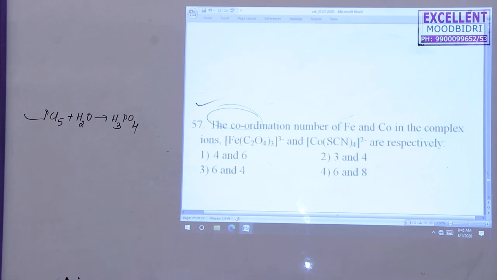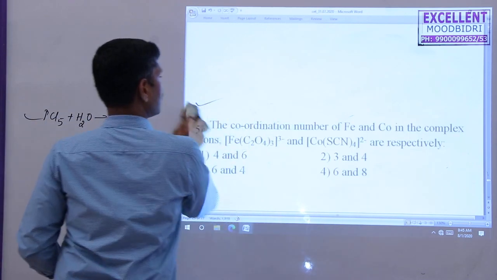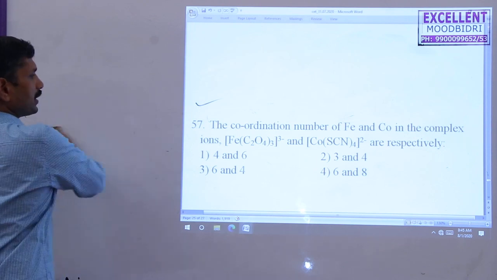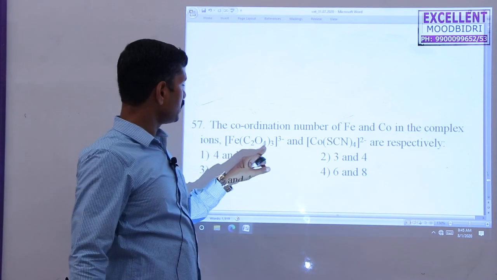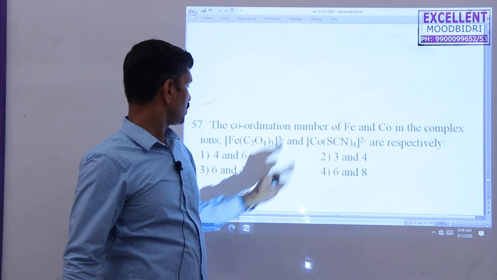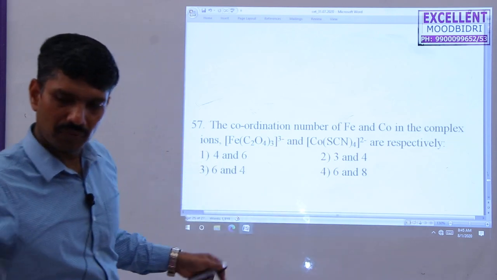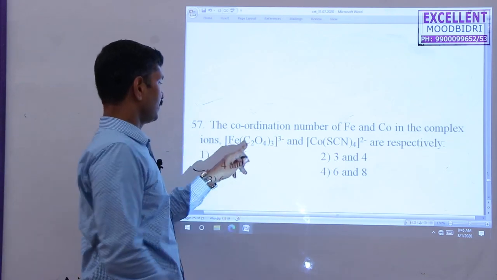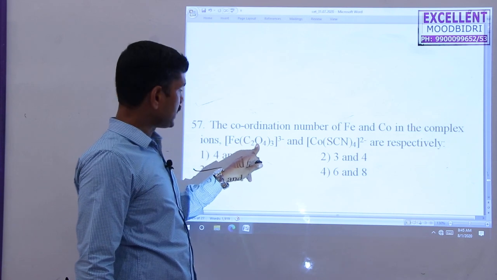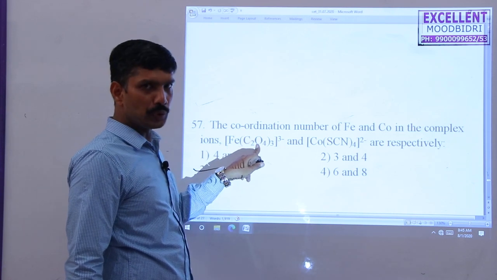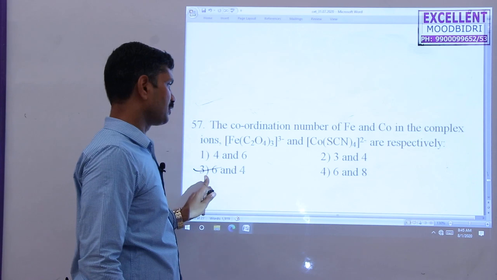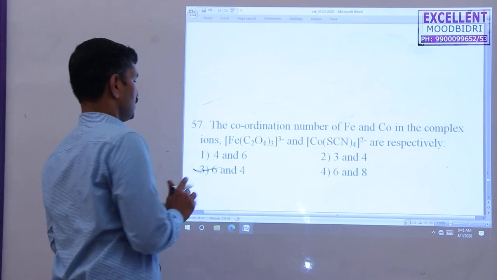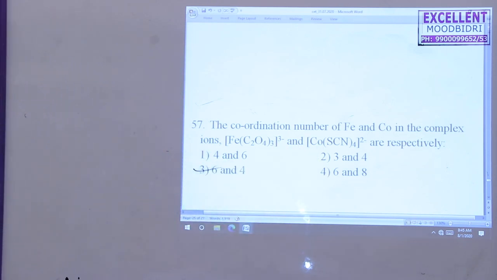Next one, the coordination numbers of iron and cobalt in the complex. Here the coordination number is 6, here the coordination number is 4. The third option is correct, because this is an oxalato. Each oxalato molecule forms 2 coordination bonds, 2 into 3 becomes 6. Of the 4 options, the third one is correct.